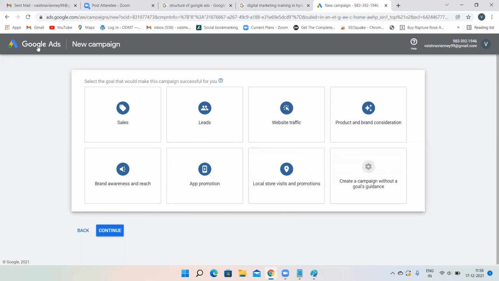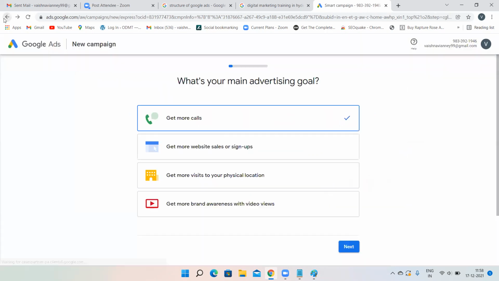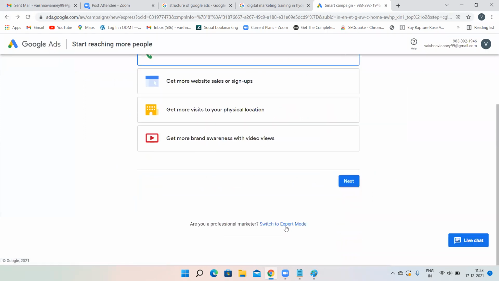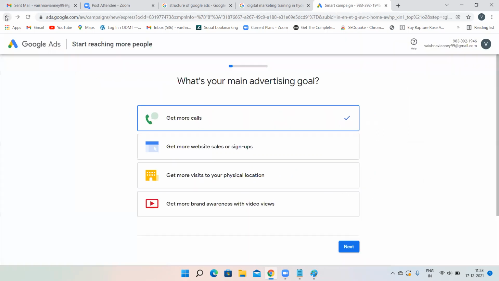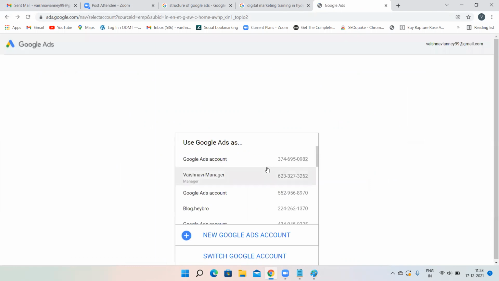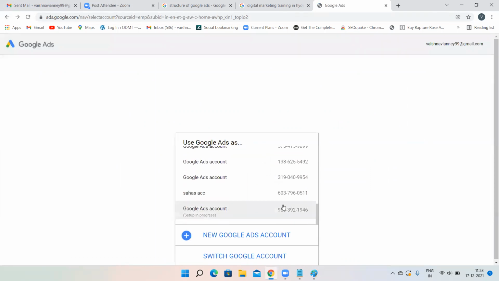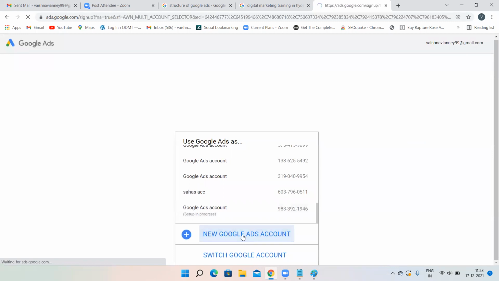Okay, it should not appear like this. Just give me a minute. One option is missing over there. See, that is the only problem with Google. The thing is, it is their platform and they will change according to their wish every time. I'm creating a new Google Ads account.